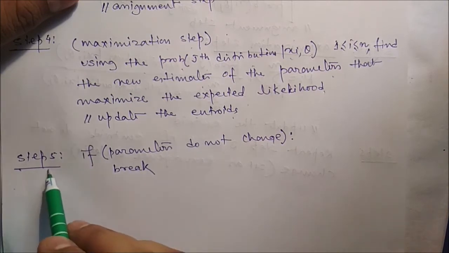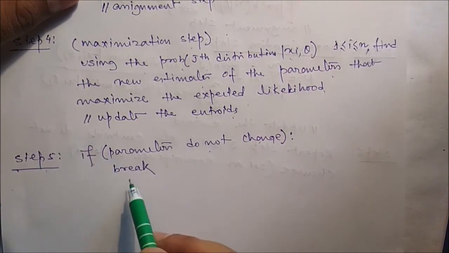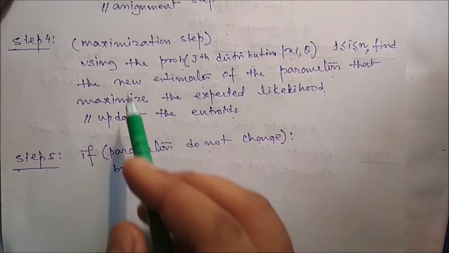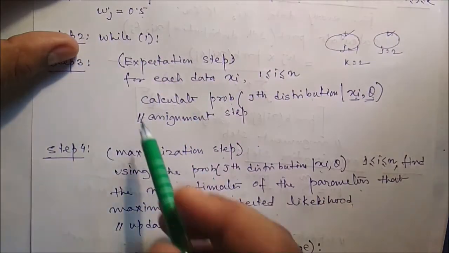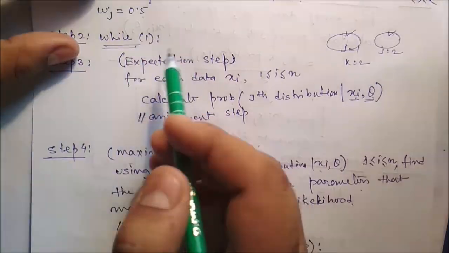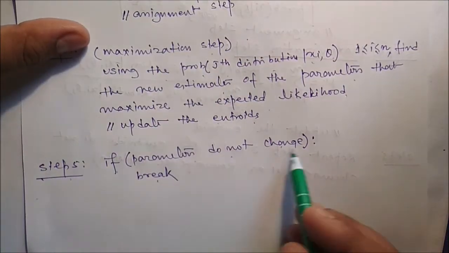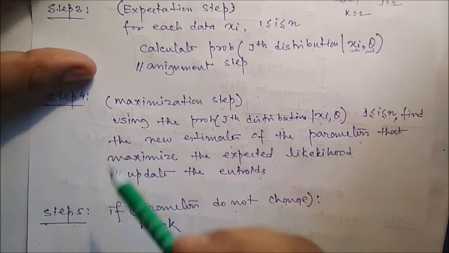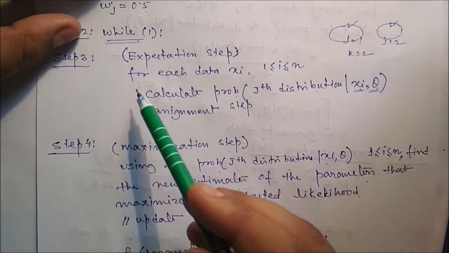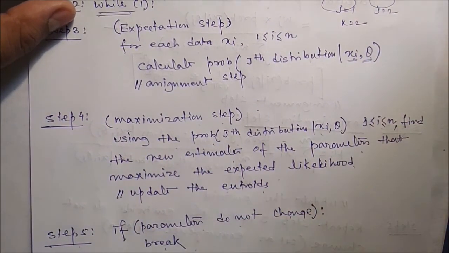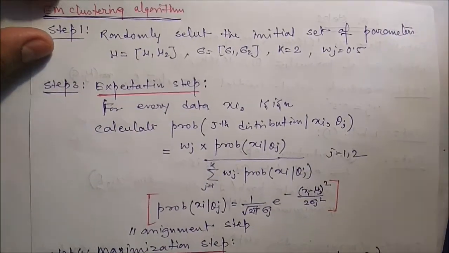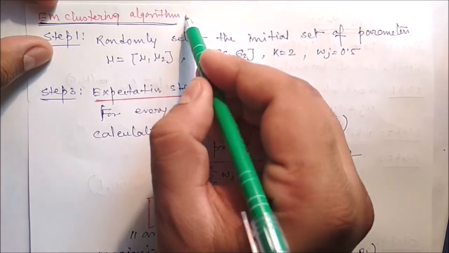In step 5, if the parameters do not change, then break the loop, meaning come out of the loop. Because it is an infinite loop, if the parameters change we continue executing steps 3 and 4. Next we will see the proper steps of the EM clustering algorithm.